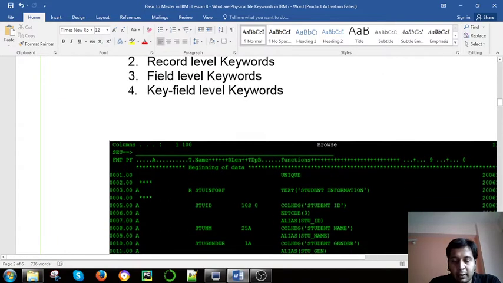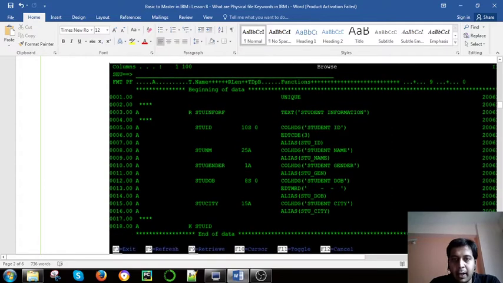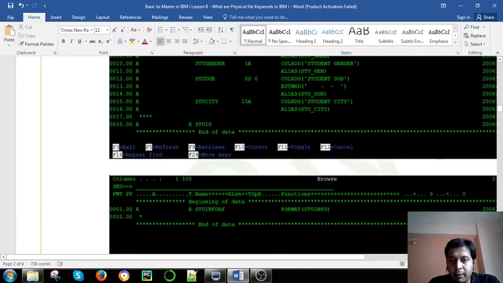It has unique as a keyword, text, column heading, edit code, and alias as keywords. These are the keywords that we will discuss.